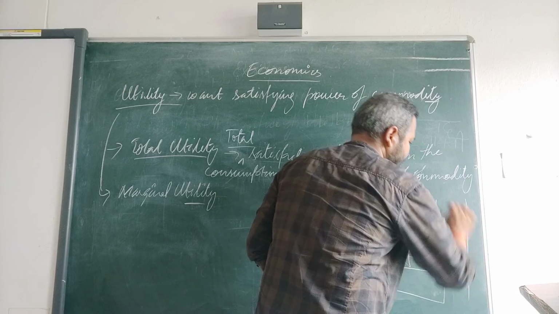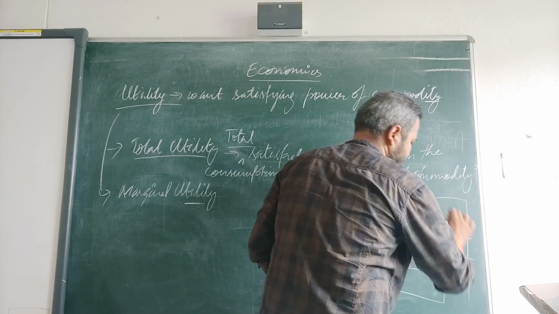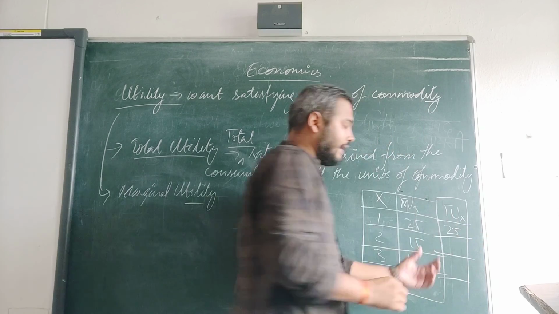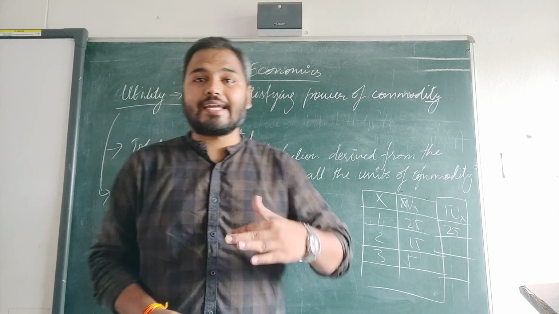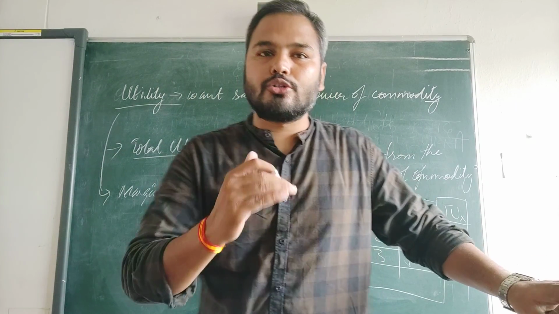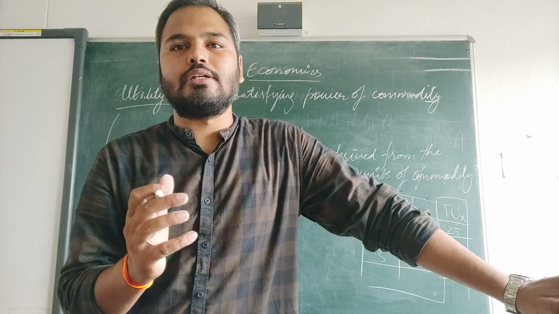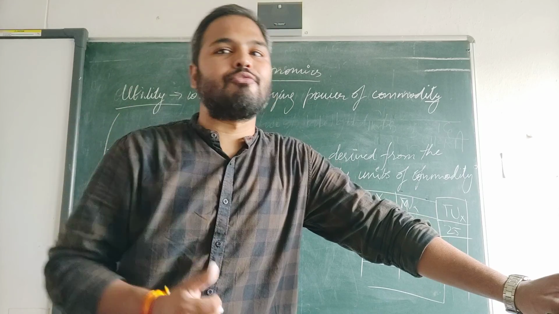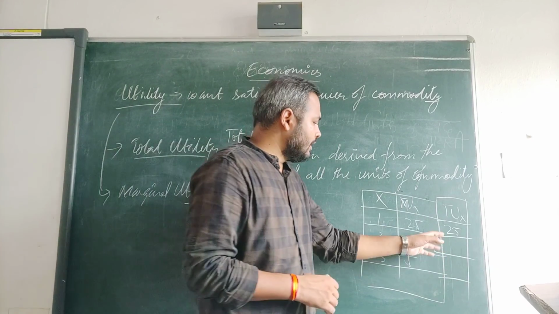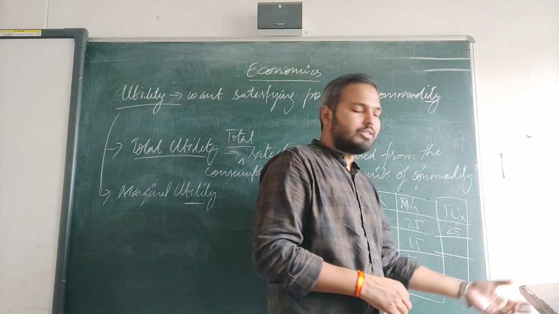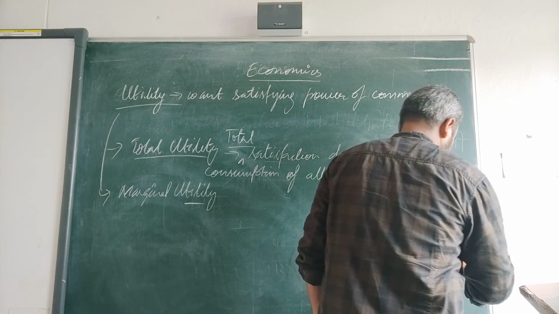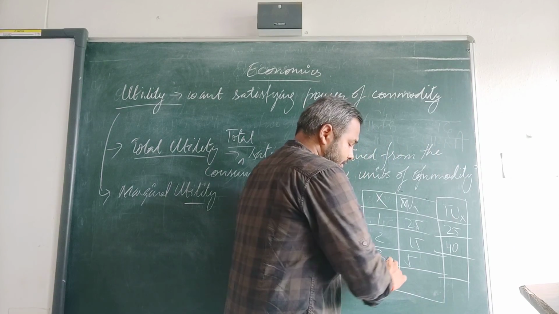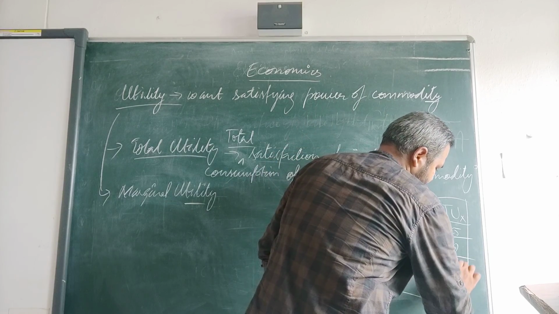So what is TU? That is 25. When you consume the second unit, the utility derived the second time will be summed up with the first one. So 25 plus 15, how much will it be? 40. Then this will be 45.